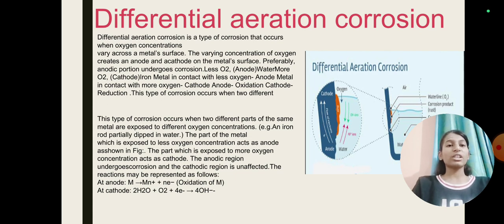Differential aeration corrosion is a type of corrosion that occurs when oxygen concentration varies across the metal surface. The varying concentration of oxygen creates an anode and cathode.